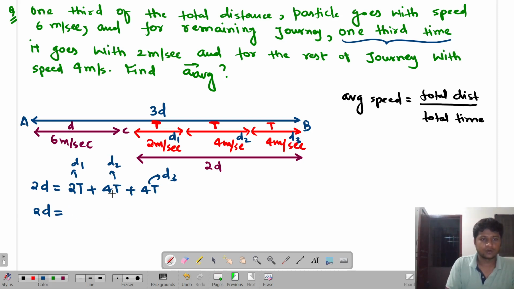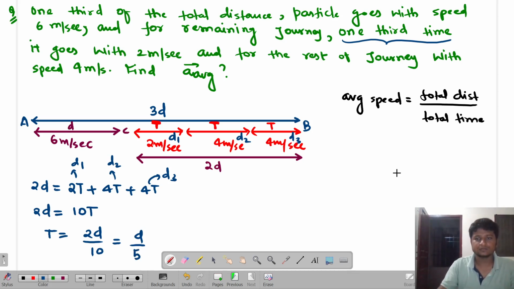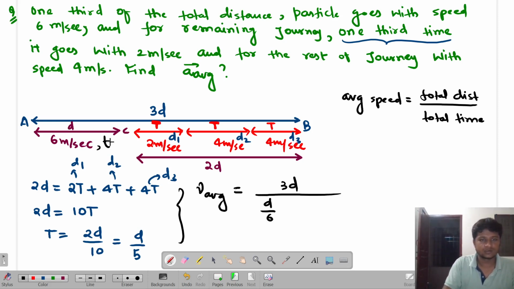Okay, so 4 plus 4 is 8, plus 2. This is how much? 10t. So therefore t is equal to 2d by 10, which is d by 5. Are you able to get me? So if I apply the average speed formula, then average speed V average is equal to total distance 3d by time: the first part is d by 6, that is t1, and here it is 3t, so 3d by 5. Are you able to get me or not?